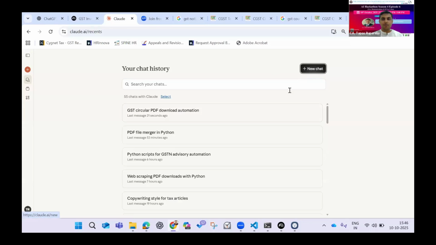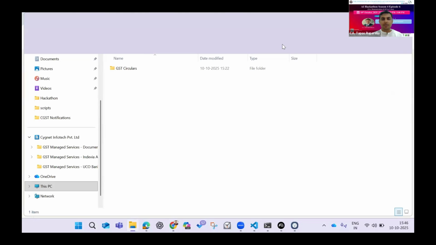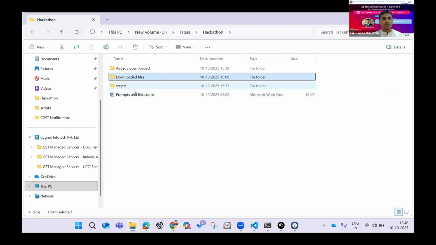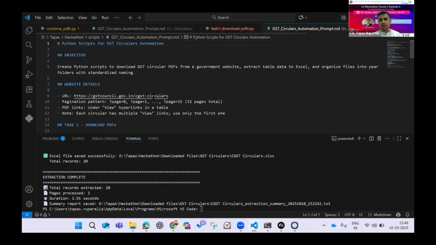And I will show the live demo of what I have done. In order to save time, I will also go back to the existing chat that I've had since morning today. So what I will do is I have a prompt ready. What I had done is I gave a lot of instructions to Claude, and then it asked me a lot of questions. I gave the answers, and there was a lot of to and fro.